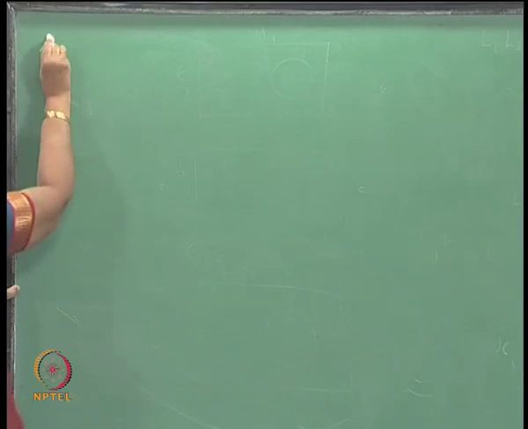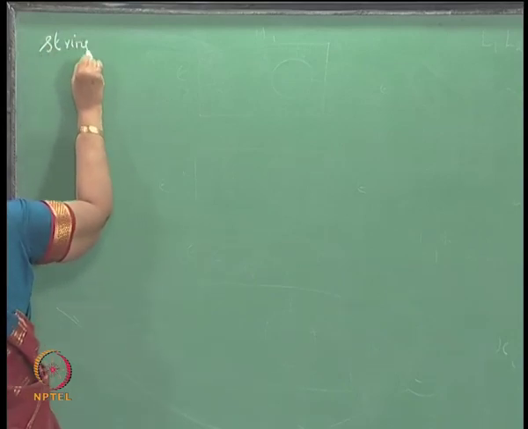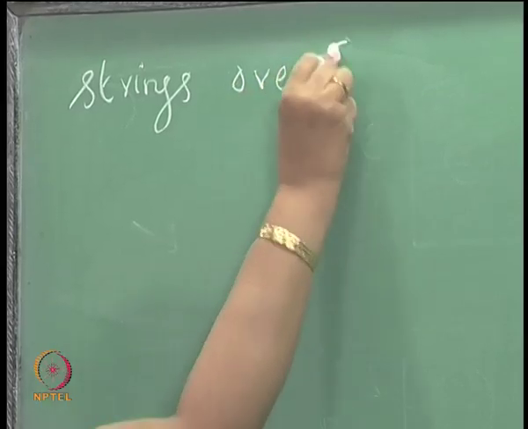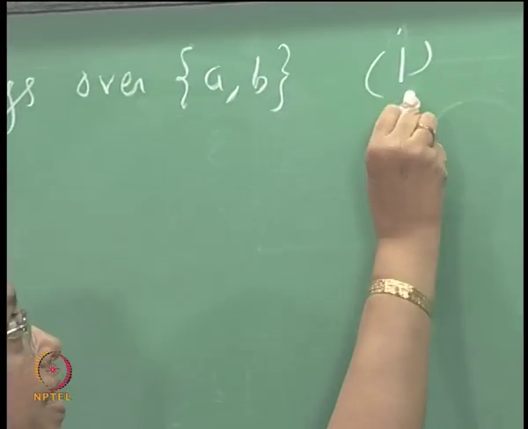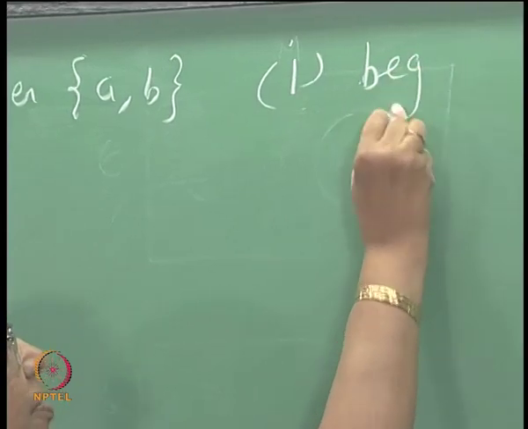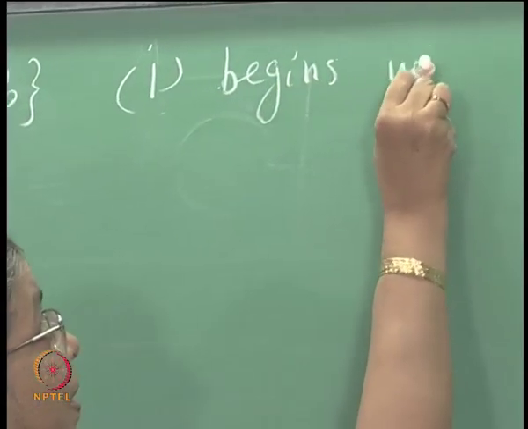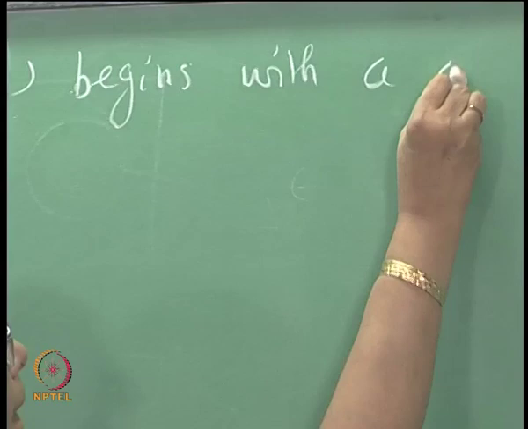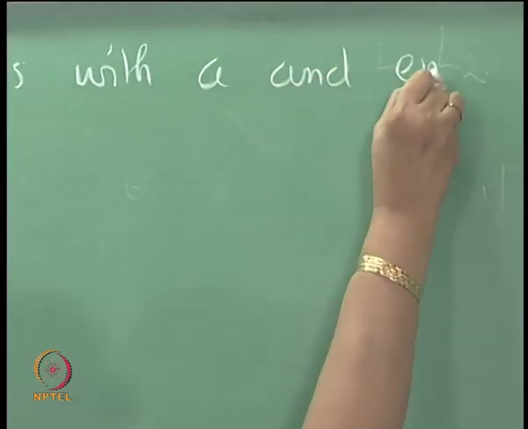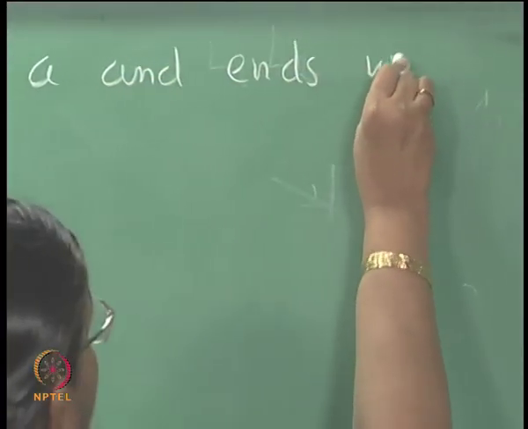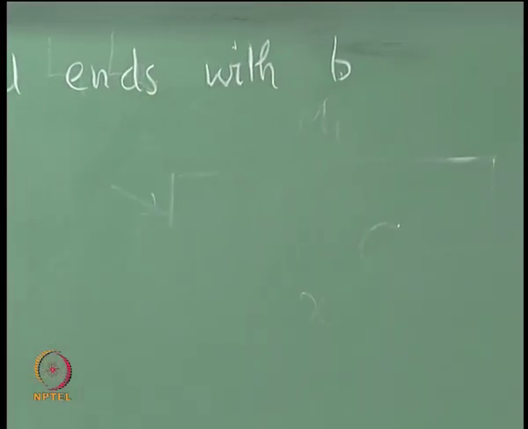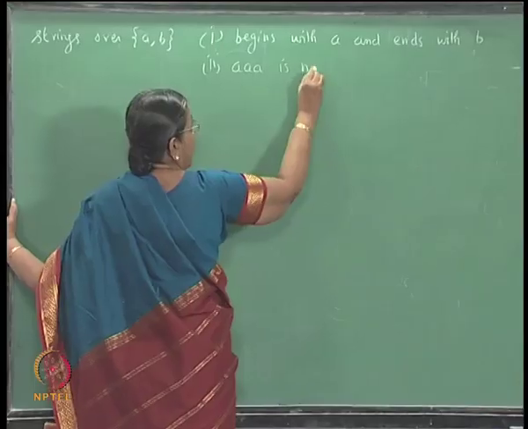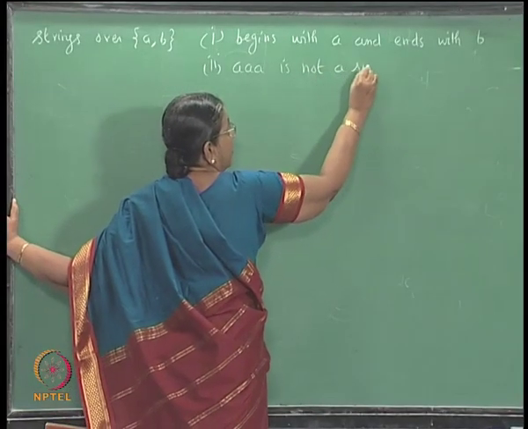Strings over A, B with two conditions: the first is that it begins with A and ends with B, and the second is that A is not a subword.